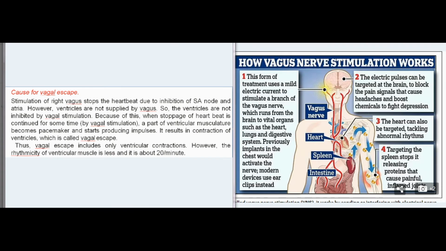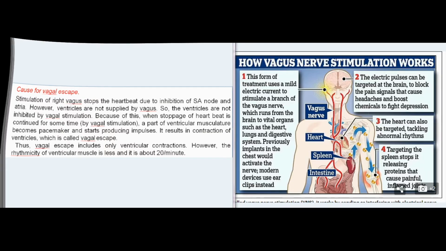Cause for vagal escape. Stimulation of right vagus stops the heartbeat due to inhibition of SA node and atria. However, ventricles are not supplied by vagus. So, the ventricles are not inhibited by vagal stimulation. Because of this, when stoppage of heartbeat is continued for some time by vagal stimulation, a part of ventricular musculature becomes pacemaker and starts producing impulses. It results in contraction of ventricles, which is called vagal escape. Thus, vagal escape includes only ventricular contractions. However, the rhythmicity of ventricular muscle is less and it is about 20/minute.